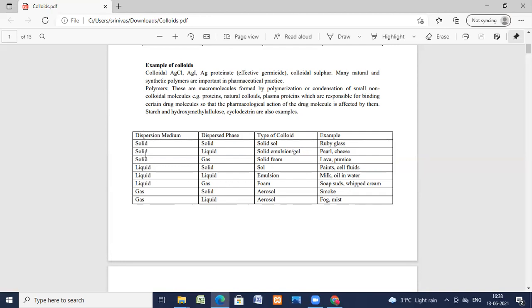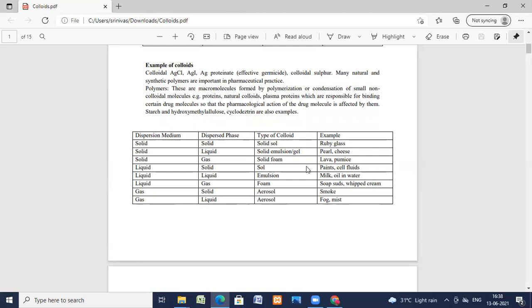Next, if the dispersion medium is solid and the dispersed phase is liquid, then it is a solid emulsion or gel, for example pearl or cheese. If the dispersion medium is solid and the dispersed phase is gas, it is a solid foam type of colloid, and lava or pumice stone is an example.